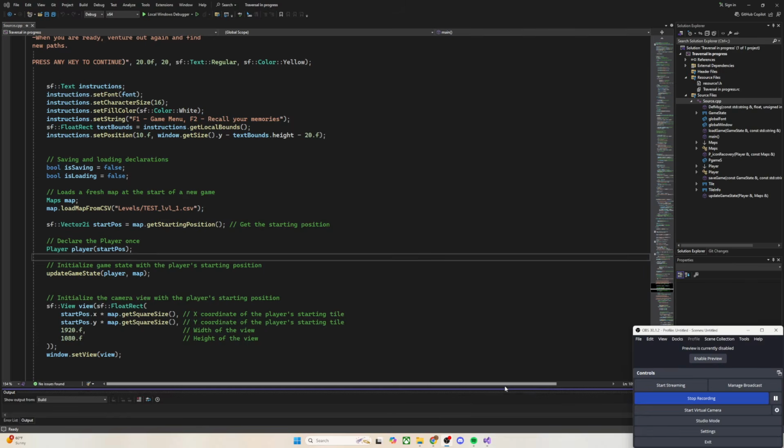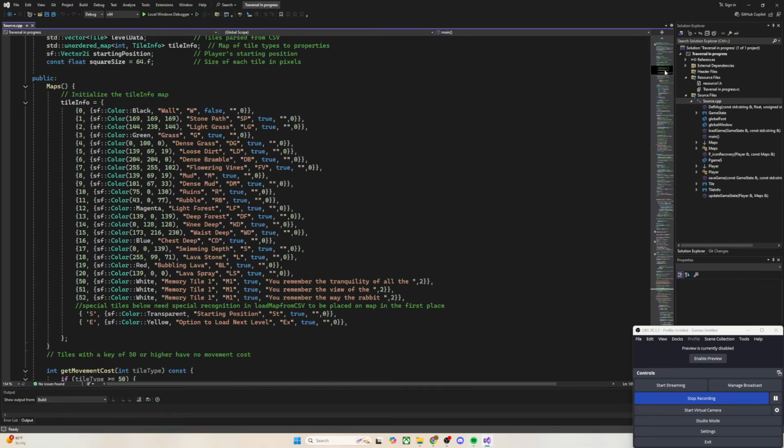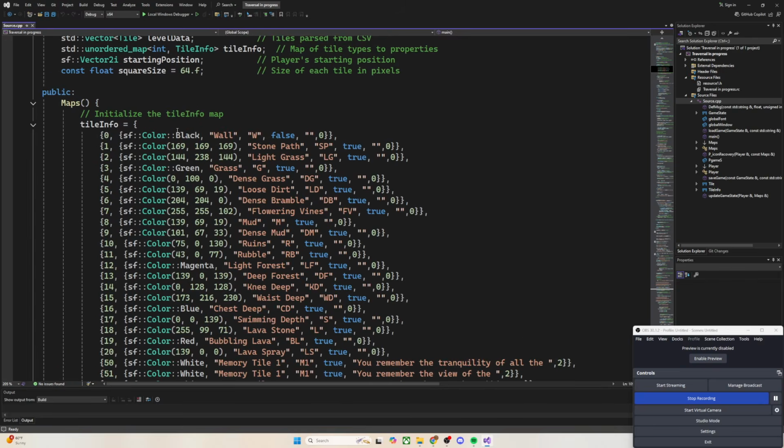My next goal, let's see if I can watch this back and see if I meet my next goal. So my next goal is that I want to figure out, and I'm pretty good with images and photo manipulation and drawing with Krita and Photoshop and all that. So what I want to do is create a sprite sheet where the sprite sheet is a PNG, and that I can call the specific sections of that sprite sheet to render in the game. Right now up here are all my blocks that I have defined, so for example, that mud that we saw pulls this brown color, and then there are some other parameters here.